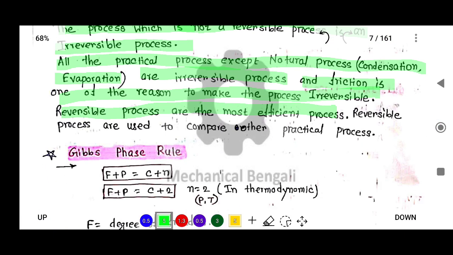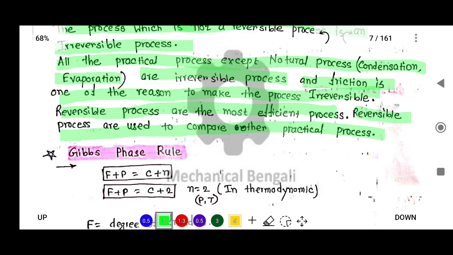When you read about the Carnot cycle or any cycle, you see that the reversible process is the most efficient process, and reversible processes are used to compare other practical processes. When you calculate the efficiency or COP of any refrigerator or heat pump, we always compare it with the reversible process, to see how efficient it is.